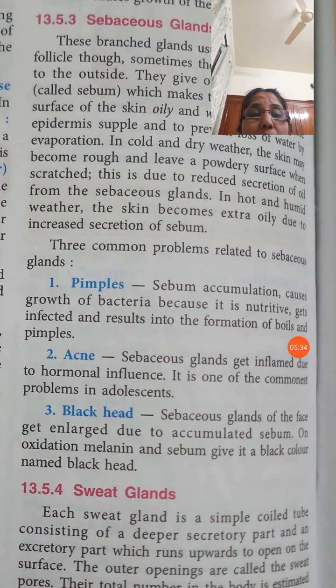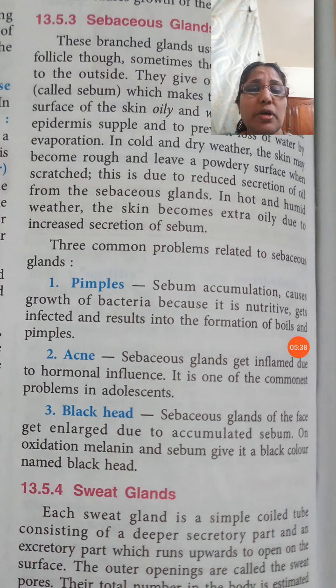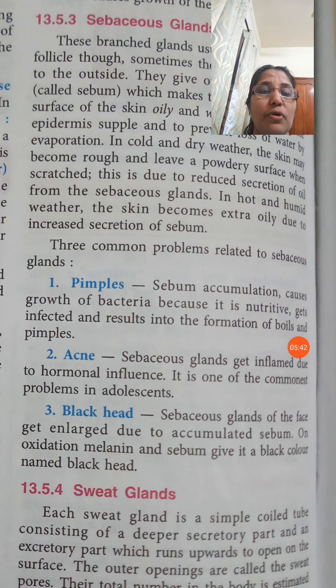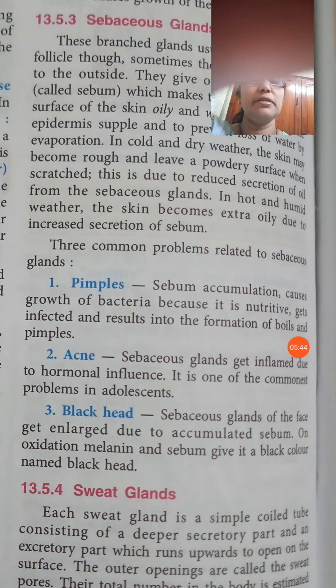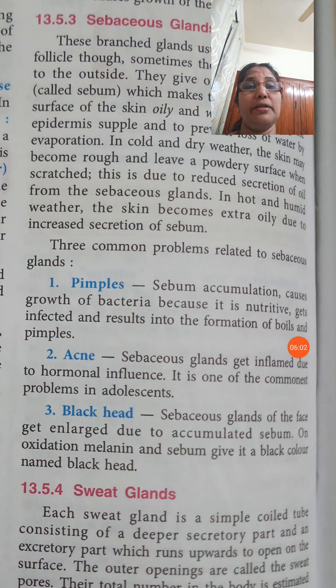Then again the acne. Acne is also like the pimples, but if it is very large or inflamed, in such a case it is known as the acne. Then blackhead is also from the sebaceous gland, and it may be accumulated there on the skin, and the oxidation of the melanin and sebum gives it a black color, named the blackhead.